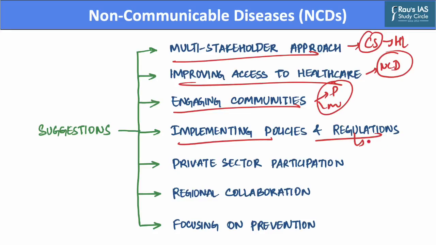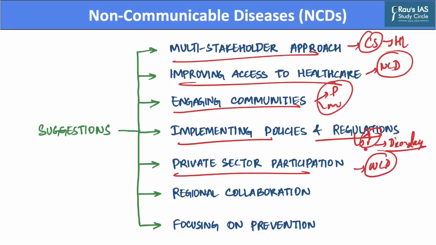For example, the government can also increase the tax on tobacco and alcoholic products, which will further discourage their consumption in day-to-day life. Further, the government also needs to increase private sector participation in the healthcare sector, as collaboration between both the public as well as private sector will help address the growing burden of non-communicable diseases. In this regard, the private sector can also play a remarkable role in promoting healthy products and services.